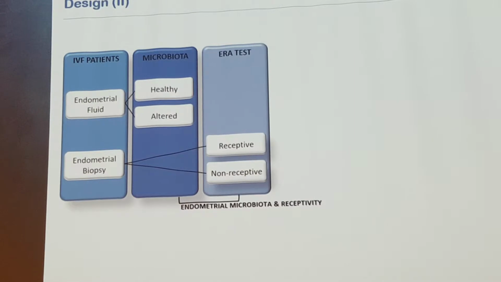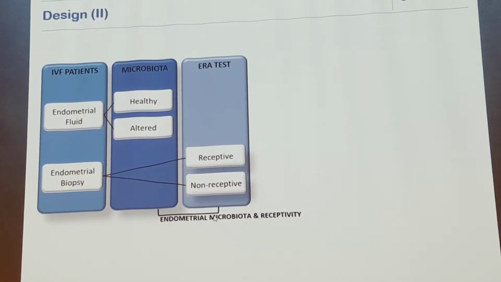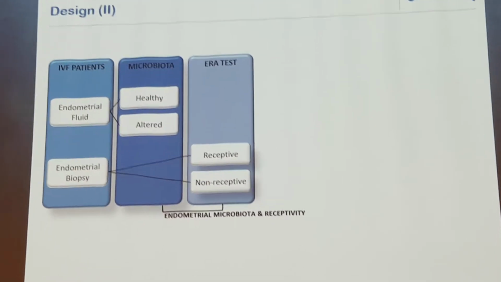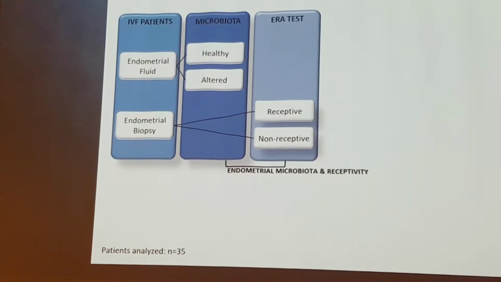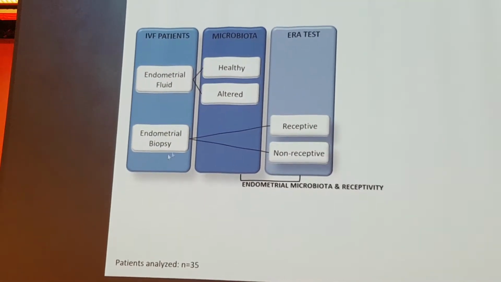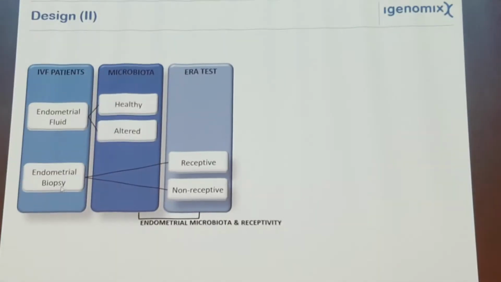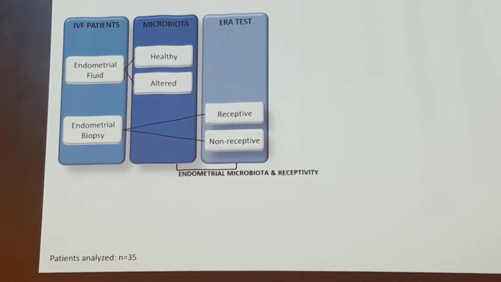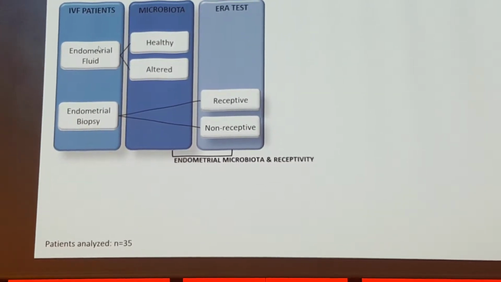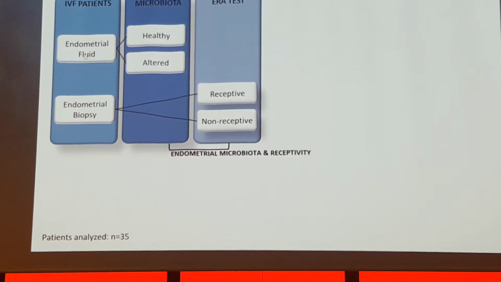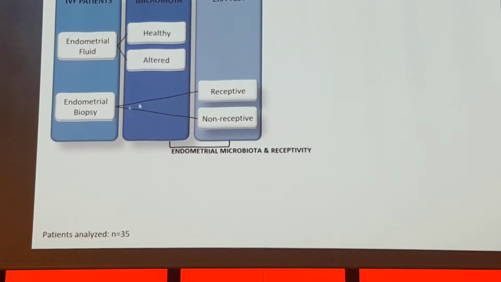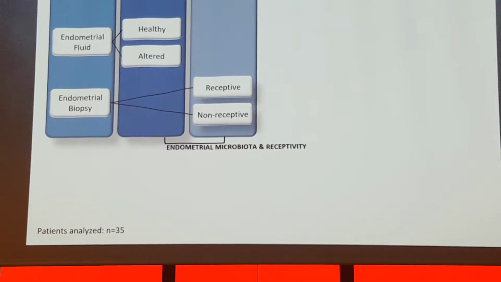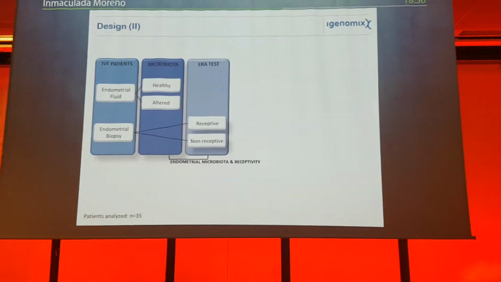So for the second objective, we started working with IVF patients. In this design, we studied 35 patients, all of them with repetitive implantation failure. On the same day that we took the endometrial biopsy for the ERA test, endometrial receptivity analysis, just before taking the biopsy, we took some endometrial fluid. So we analyzed the microbiota in the endometrial fluid, we did the ERA test in the endometrial biopsy, and we correlated the microbiota with the receptive status of the endometrium.